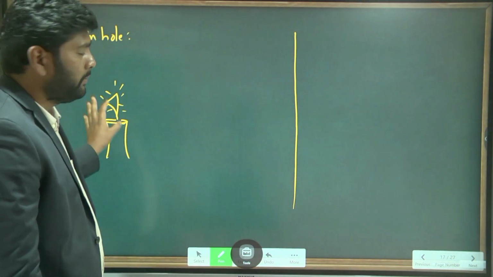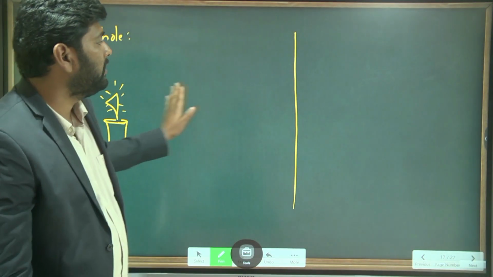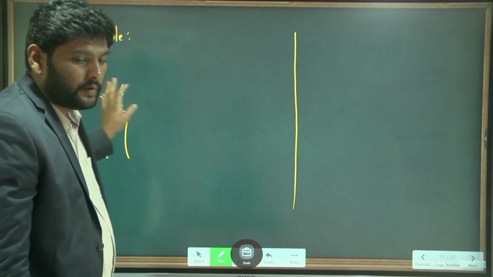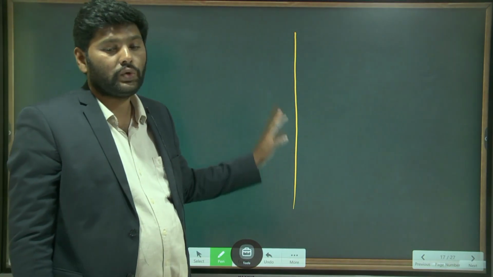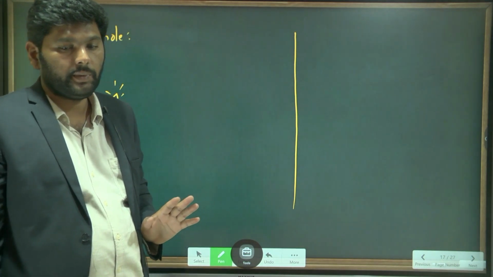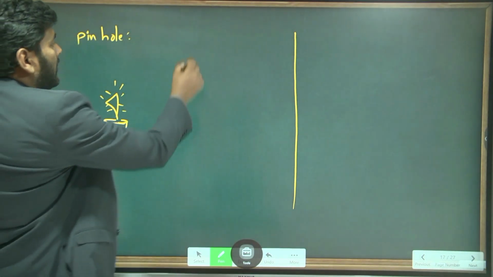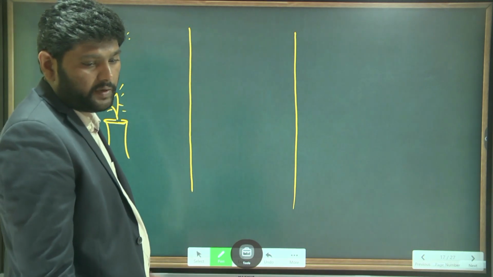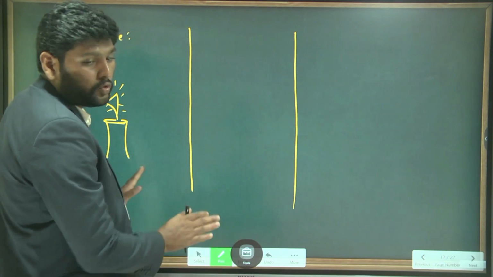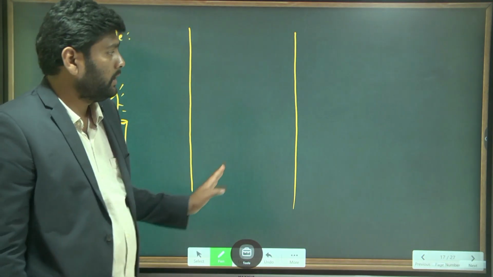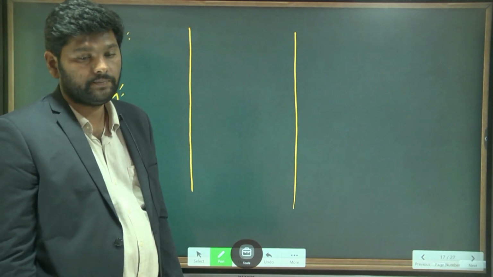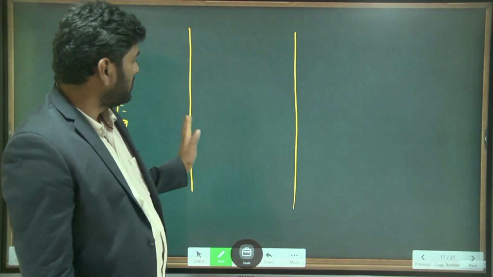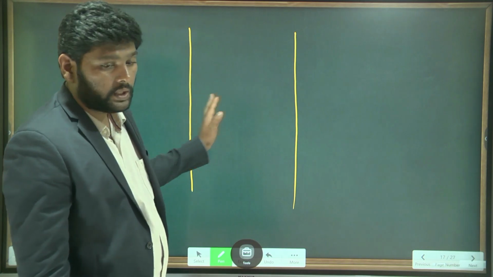It will be bright because light rays from the candle will fall on the screen, so that the screen appears very bright. Got my point? Now what I did here, I kept an opaque object between the screen and the candle. When you place an opaque object, does the screen appear bright now? No, sir. Light cannot move through the opaque object.